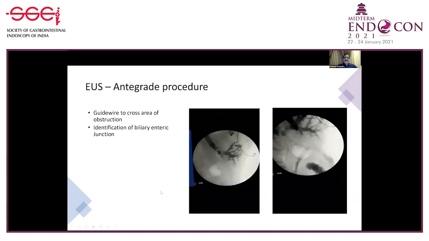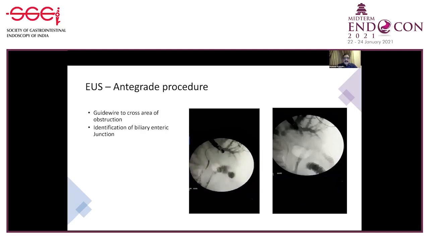As you can see, after the puncture, a cholangiogram is obtained and guide wire manipulation is done so that it can go into the duodenum. Once the guide wire passes, a catheter is passed and confirmatory contrast studies are done to confirm that our guide wire is deep into the jejunum.